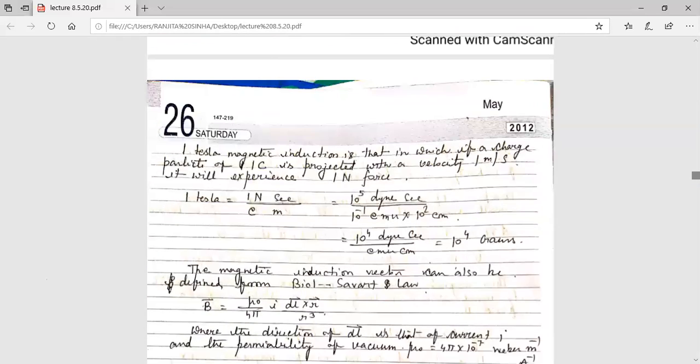Now, if you want to write in CGS, then you can convert it. 1 Tesla equal to 10 to the power 4 Gauss. Force was initially written in Newton, now converting to dyne, and all the things are converted to CGS unit. Ultimately, you are getting 10 to the power 4 Gauss. When you have done the Hall effect or magnetic field, you have written 1 Tesla equal to 10 to the power 4 Gauss. So in this way you are getting it.